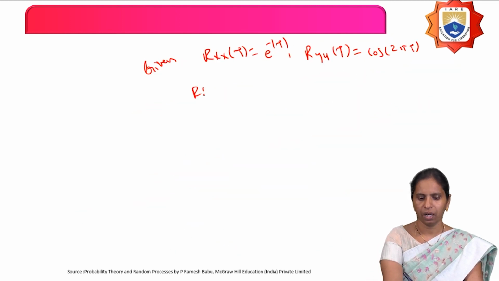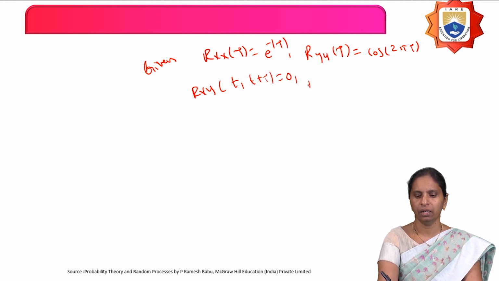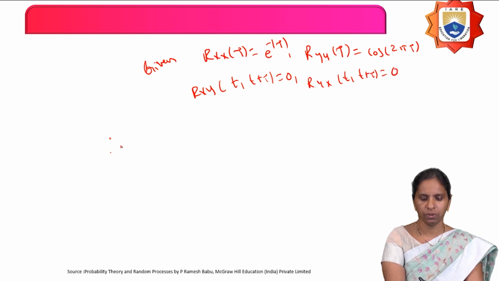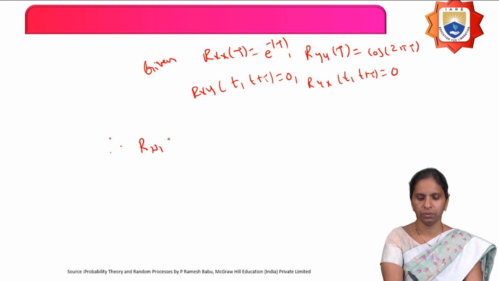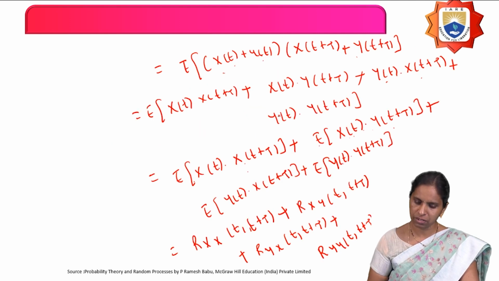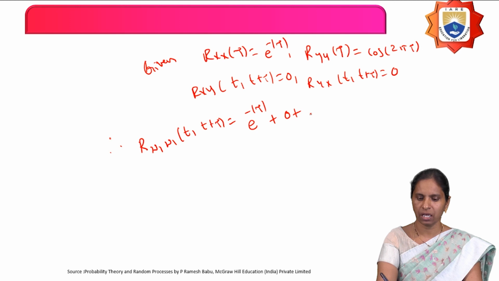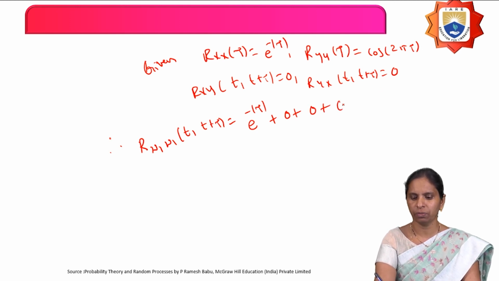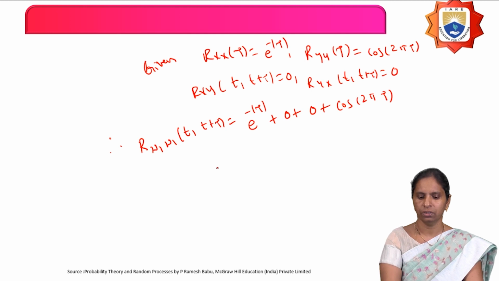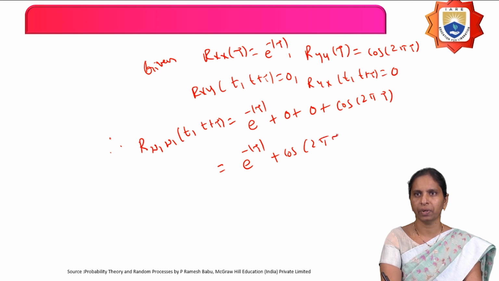Therefore, here Rxy(t, t+τ) = 0 and Ryx(t, t+τ) = 0. So the autocorrelation function of the random process W1(t), Rw1(t, t+τ), is equal to Rx(τ). What is Rx(τ)? It is e^(-|τ|) + Rxy(τ) which is 0 + Ryx(τ) which is 0 + Ry(τ), which is cos(2πτ). Therefore, you obtain e^(-|τ|) + cos(2πτ).